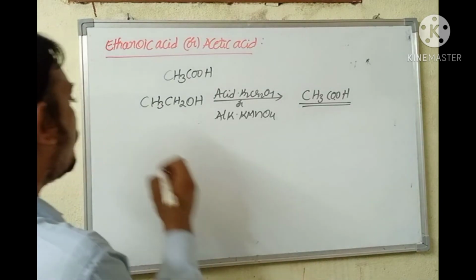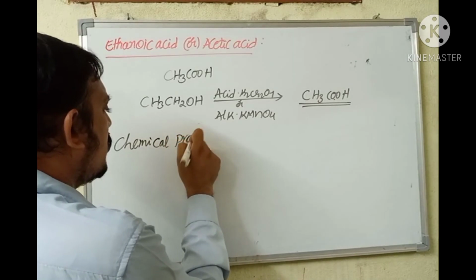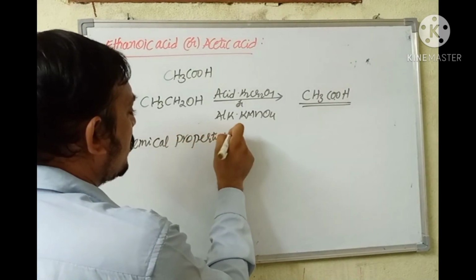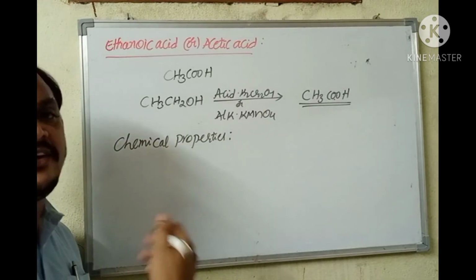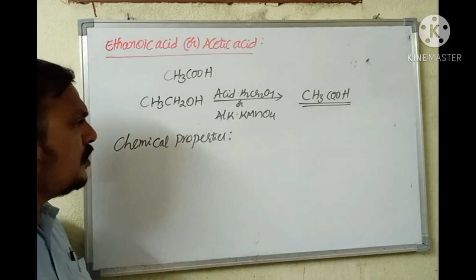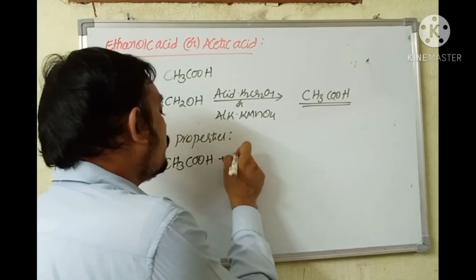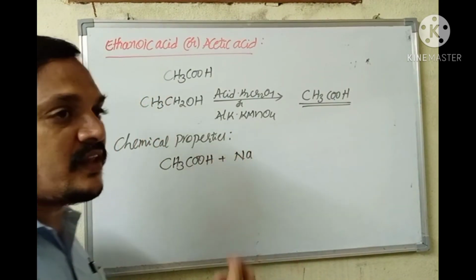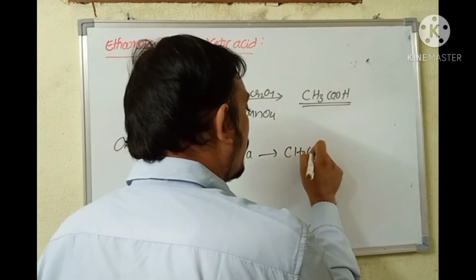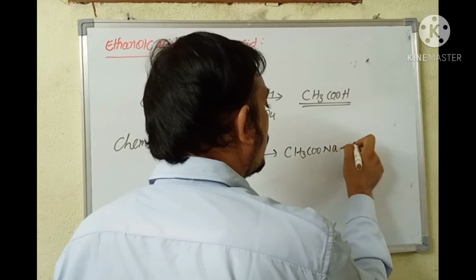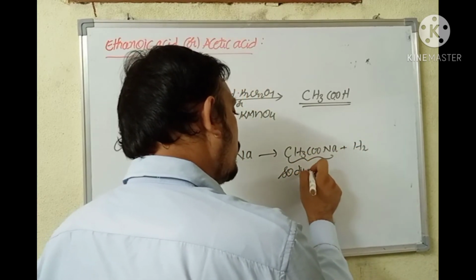Coming to chemical properties of ethanoic acid, as it is an acid, its properties resemble the properties of acids which we had discussed long back. So CH3COOH on being treated with sodium metal, when a small piece of sodium metal is added to ethanoic acid, a brisk reaction takes place resulting in formation of CH3COONa plus H2. This is sodium ethanoate.